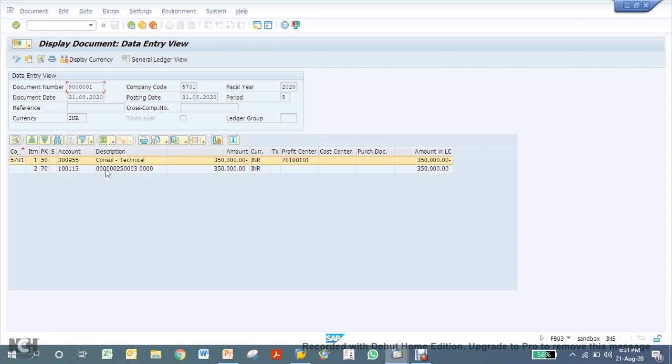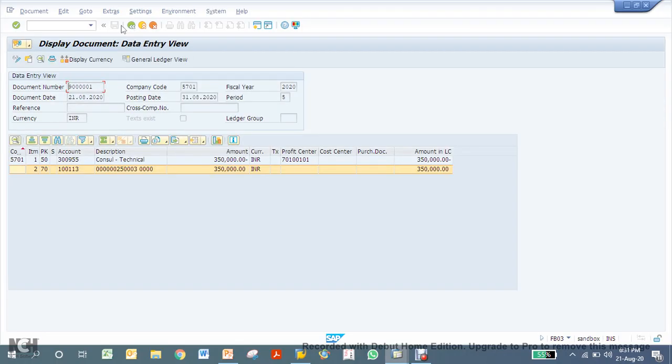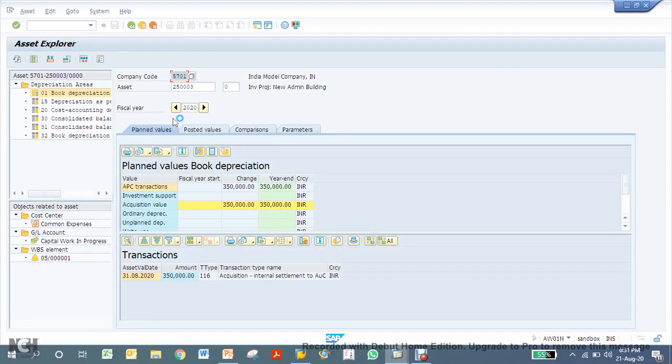So here you see I have got this asset 25003 created, and this is my AUC asset. So we can see this asset in Asset Explorer. This is the end of my demo for investment management and how it works.